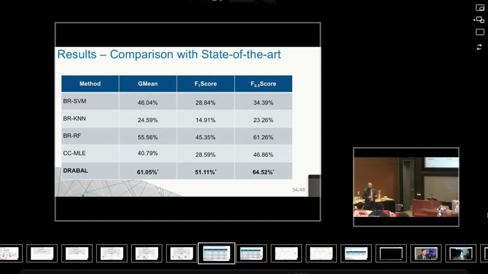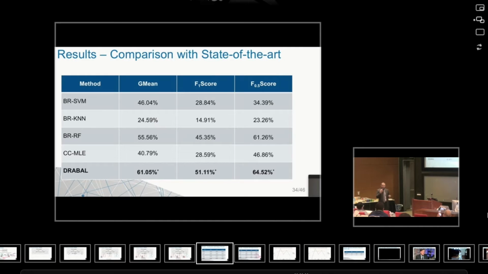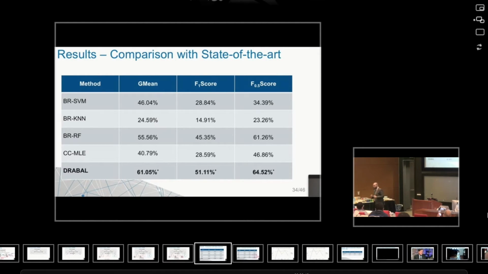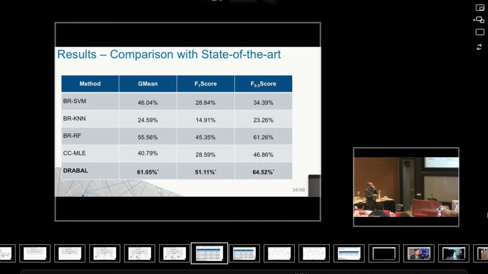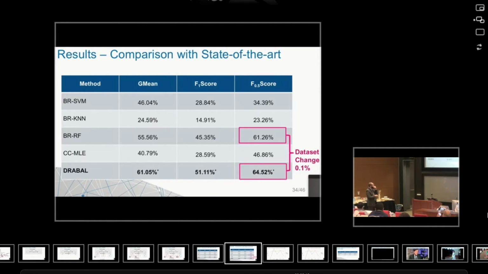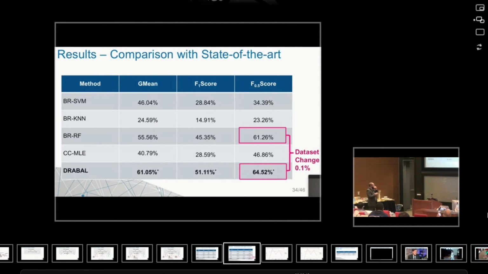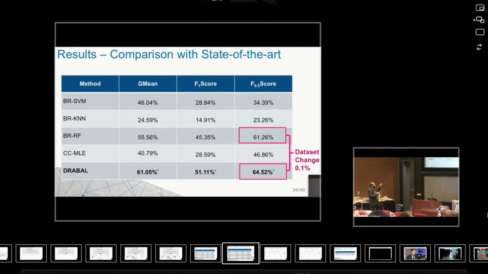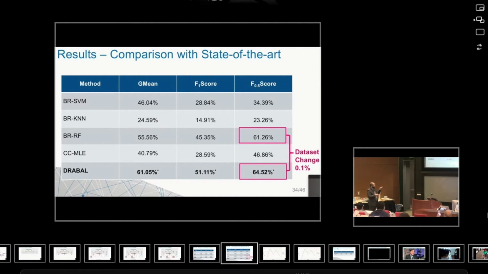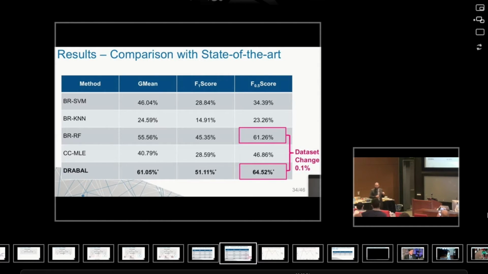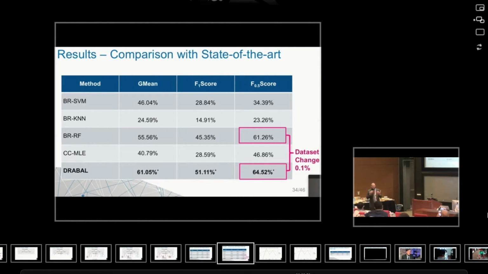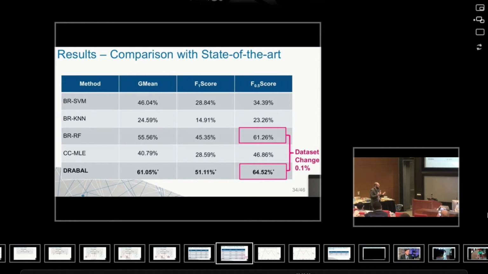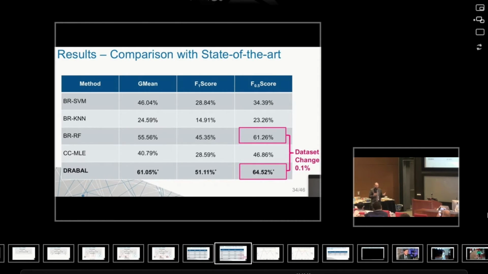In all cases, we significantly outperformed the other state-of-the-art methods, giving different performance metrics. Now, I would like to highlight this interesting part. The only difference between binary relevance with random forest and DRABAL is only 0.1%. What does it mean? We are using exactly the same classifier. In DRABAL, we have to have a classifier. Here we use random forest with the same parameters, seed, everything.